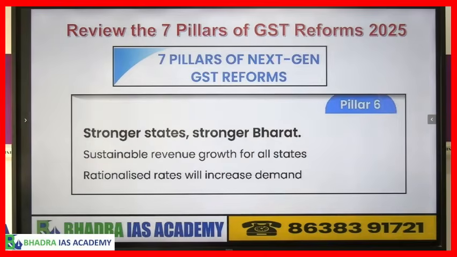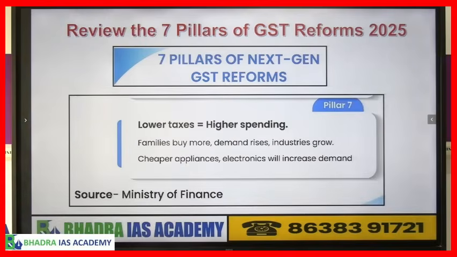Pillar number 6, stronger states, stronger Bharat. Now the sustainable revenue growth state को मिलेगा, मतलब अभी रेट कम हो गया तो डिमांड बढ़ेगा, सेल ट्रांजैक्शन ज्यादा होगा, मतलब स्टेट को रेवेन्यू भी ज्यादा मिलेगा. That is the government's one of the rational arguments for the reform of GST. So it will increase the demand for the goods and the demand will create transactions and then states will get more income.